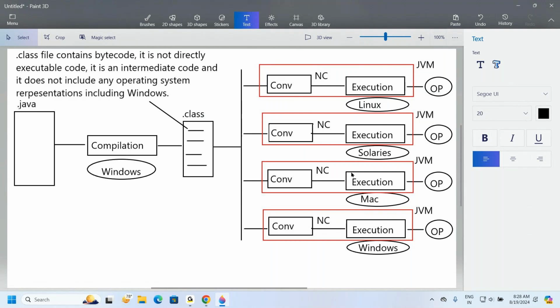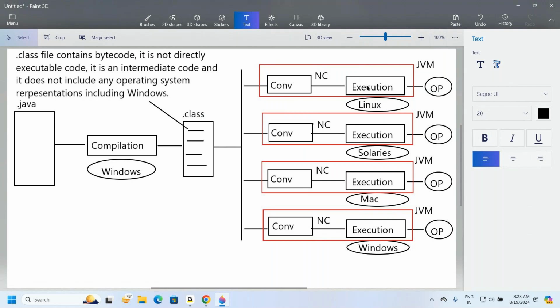Understand the point clearly? So here, in this compilation computer, with the Windows operating system, I installed Windows based Java software. On top of the Windows based Java software, I compiled my program. Then I get the .class file. After this, when we come to this one, what based Java software did I install already? Linux based Java software. In Linux based Java software, the Linux JVM and Linux compiler are both available here. Understand my point or not?